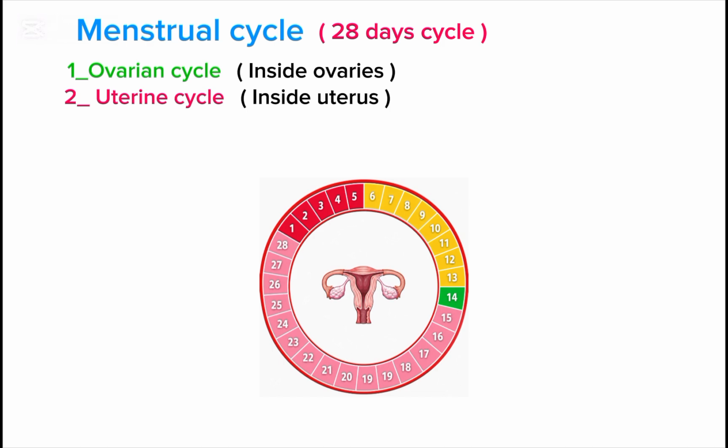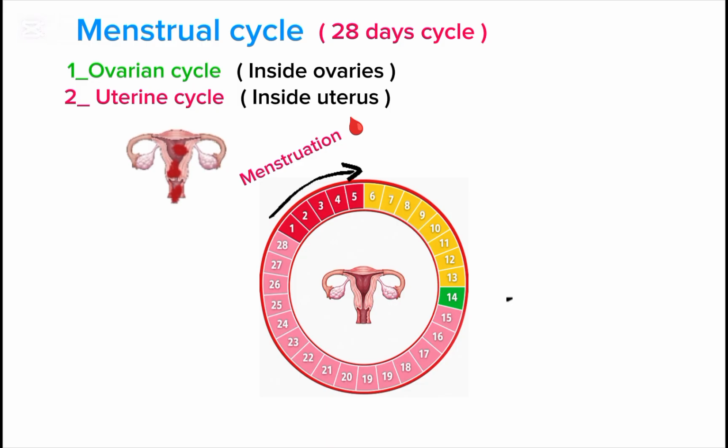This 28-day cycle starts with the menstruation. So the first 1 to 5 days of this cycle is the menstruation phase, during which a female body bleeds vaginally, also known as periods. At the 14th day, ovulation occurs, during which an egg is released from the ovaries. So the period before the ovulation is known as the pre-ovulatory phase, and the period after the ovulation is known as the post-ovulatory phase.